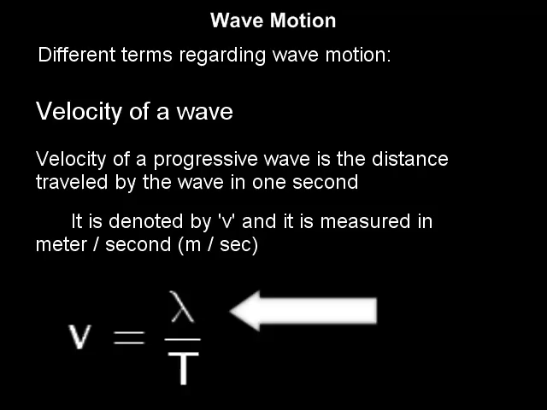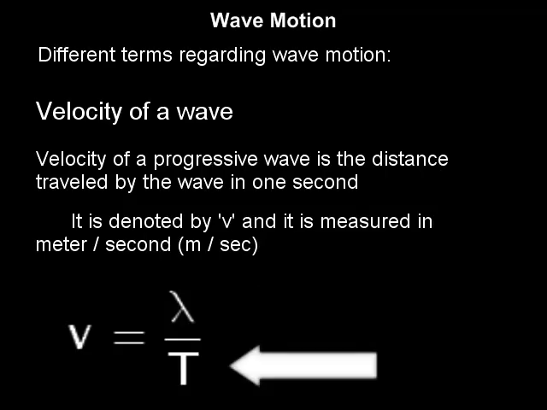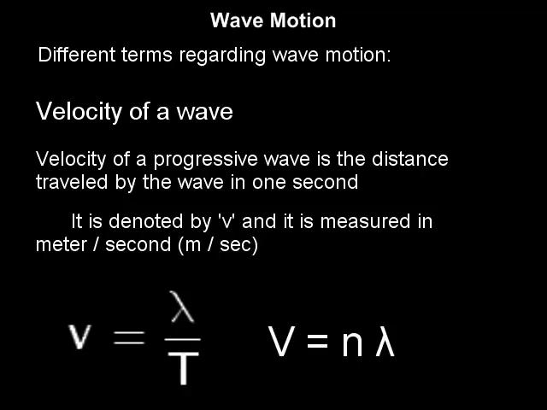Hence, distance traveled is wavelength lambda and the time taken to travel that distance is periodic time T. Hence, V is lambda upon T, but 1 upon T is frequency n. Hence, V is denoted as n lambda, or V is obtained by taking the product of frequency and wavelength.